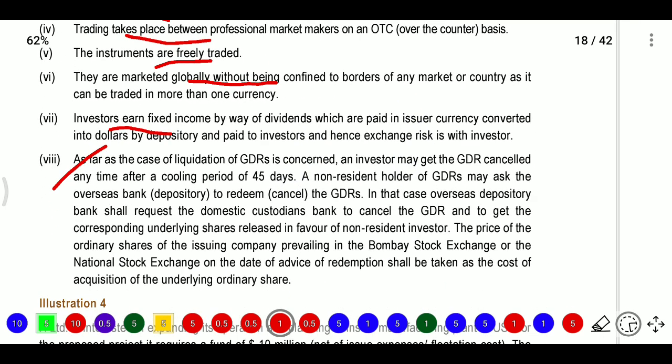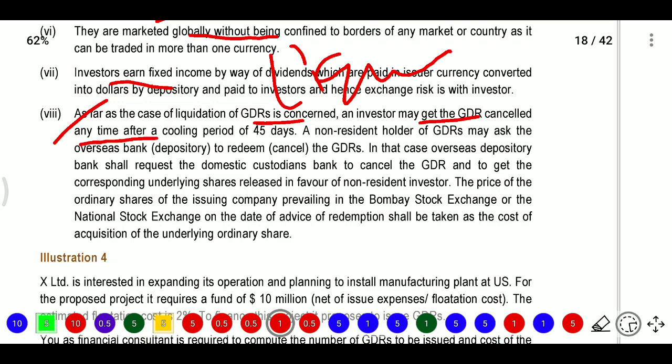As far as liquidation is concerned, if the company is in liquidation, the GDRs concerned will be cancelled, and investors may get their money any time after a cooling period of 45 days. What is the cooling period? 45 days is the cooling period. If a non-resident is the holder of GDRs, they may ask the overseas depository bank to redeem, that is, to cancel the GDRs. In that case the overseas depository bank shall request the domestic custodian to cancel the GDRs, and the corresponding underlying shares are released in favor of the non-resident investors. So if they want to redeem, they can redeem. They will ask the respective persons and they will get the amount.